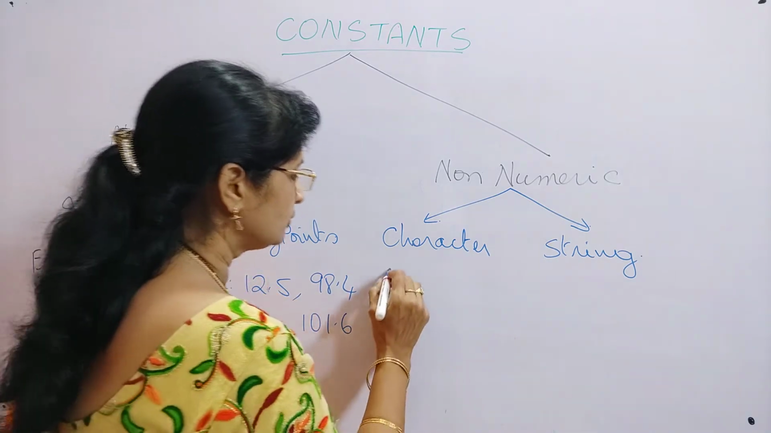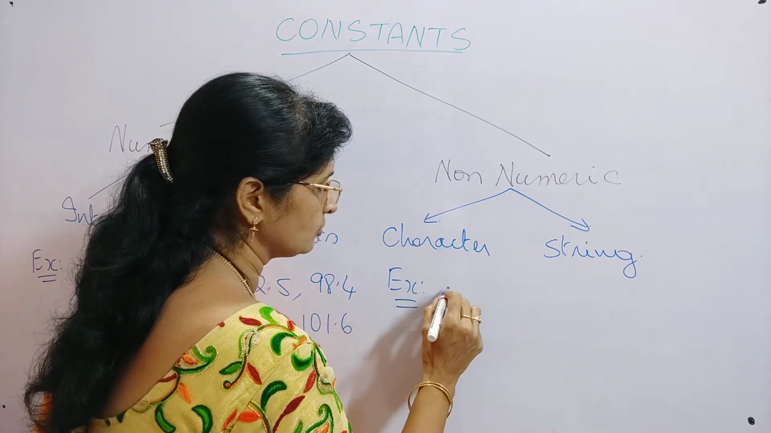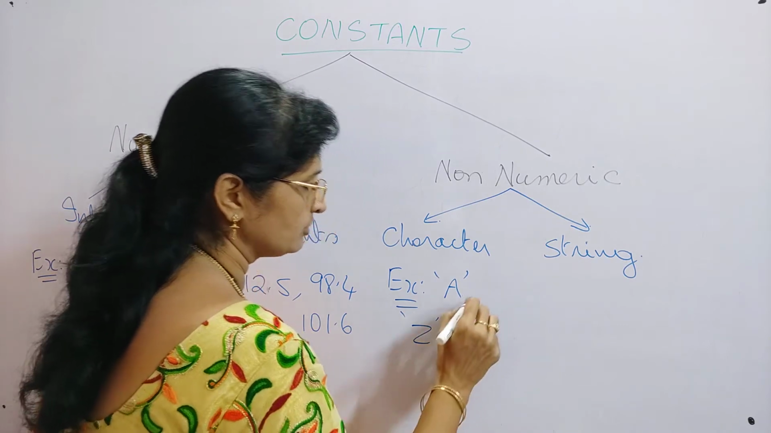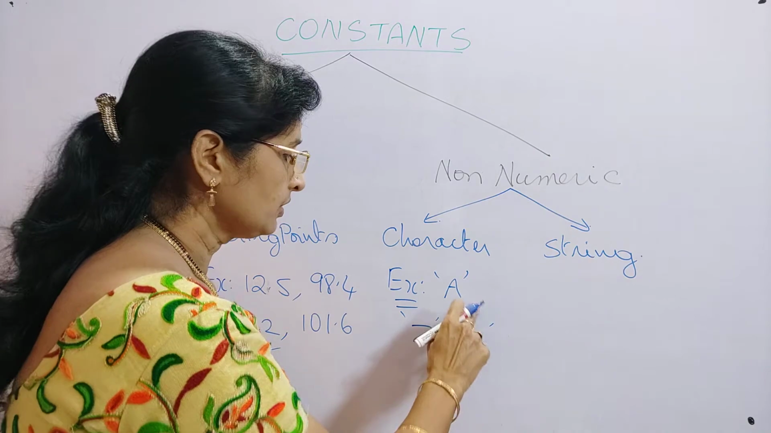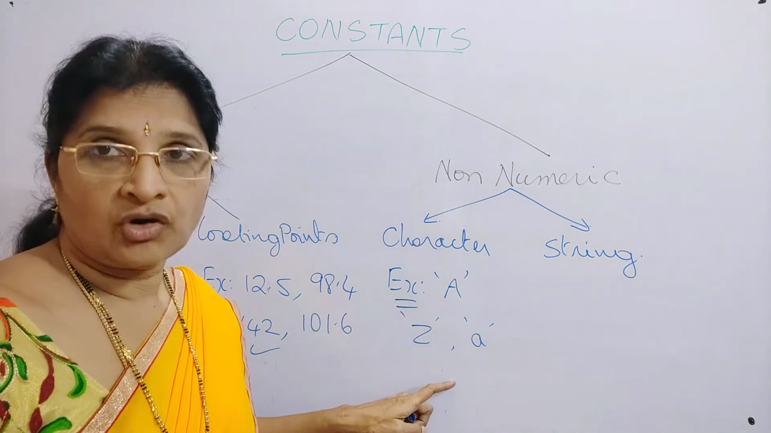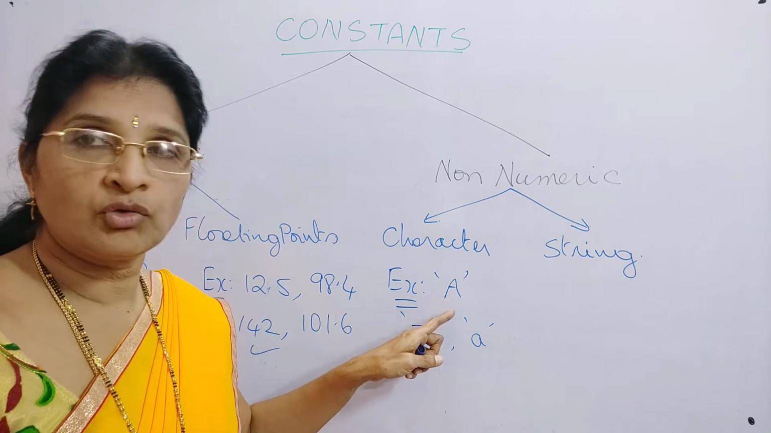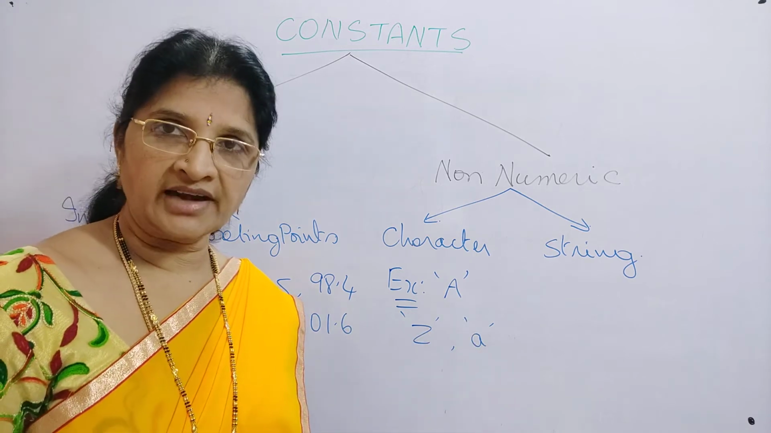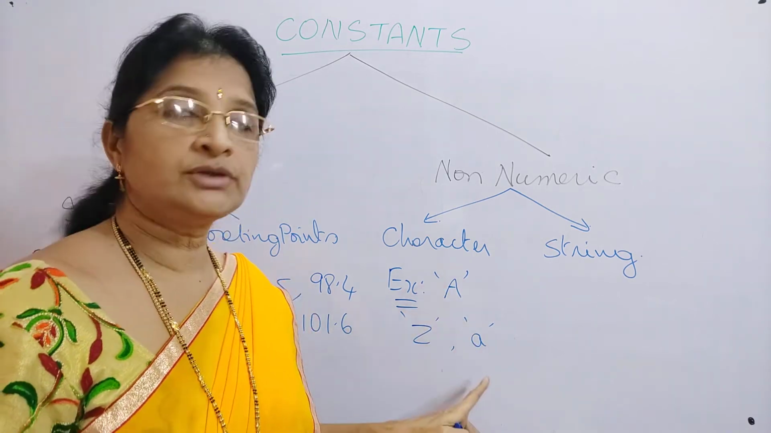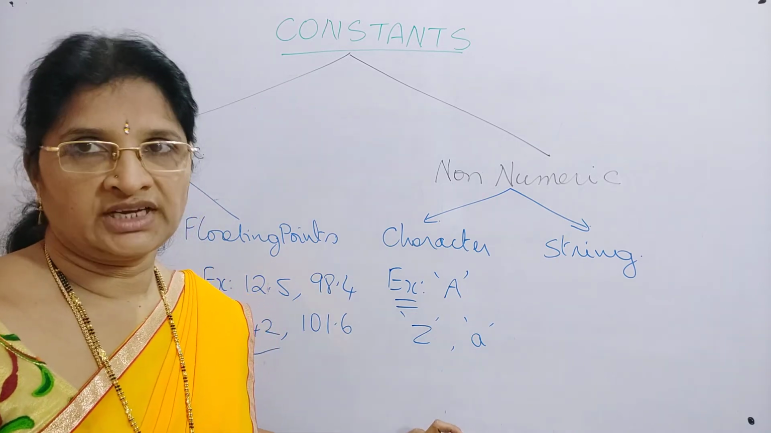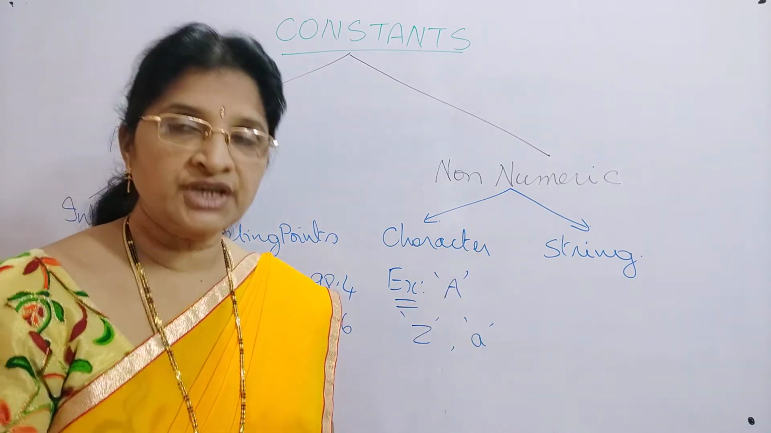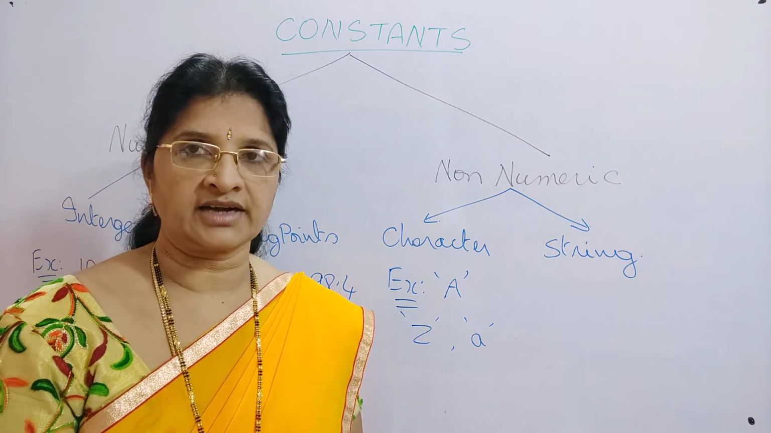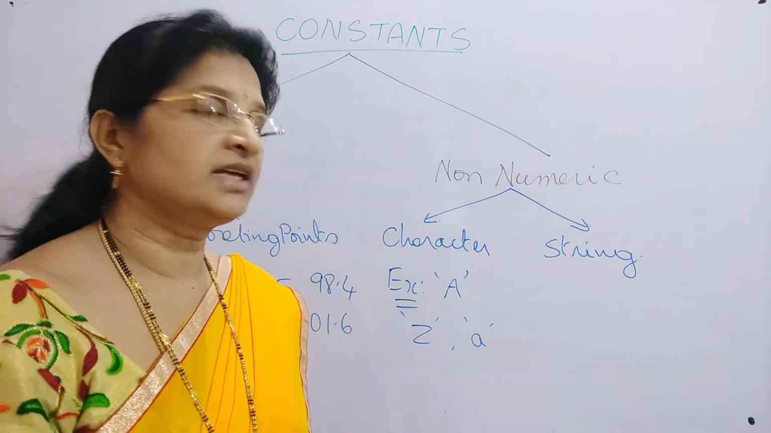So if you want to give character constants, how can you give them? Some 'A', some 'Z', some small 'a', something like this. These are all character constants in C language, because here we have given only a single character and that is given in single quotations. In order to represent characters in C language, we have to use single quotations. And string means a collection of characters, a group of characters. More than one character we call a string.